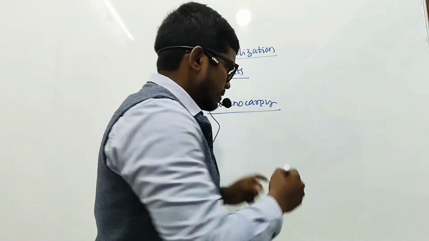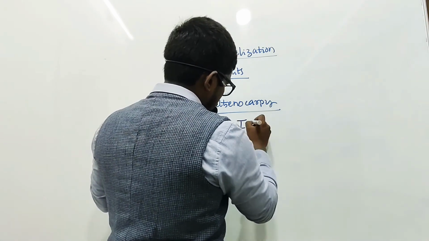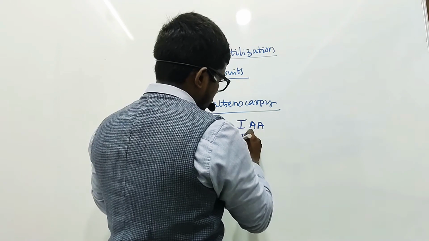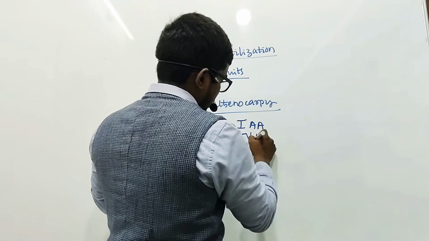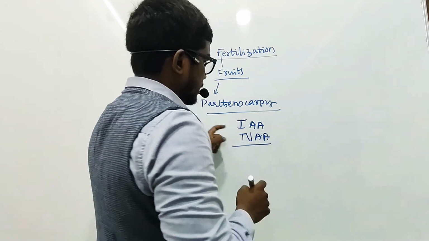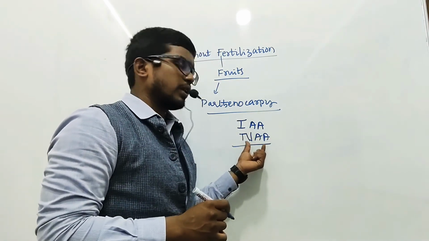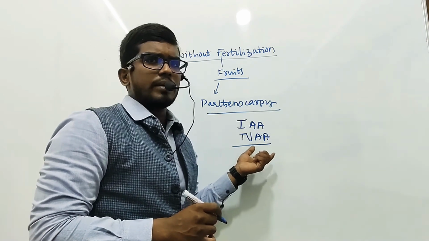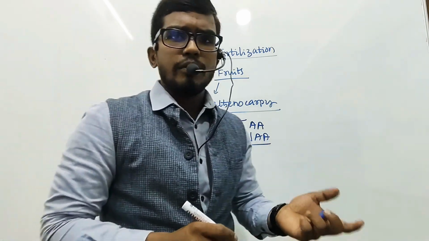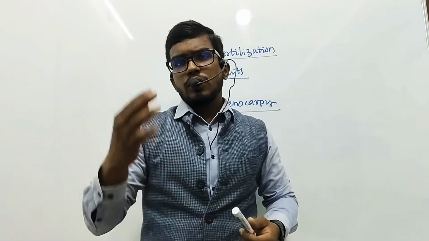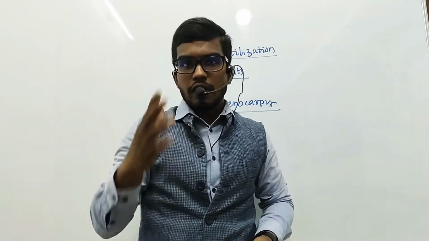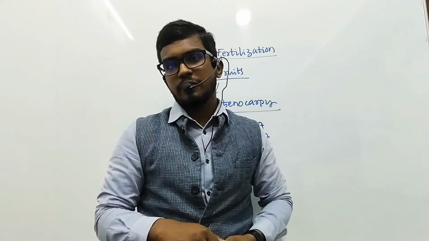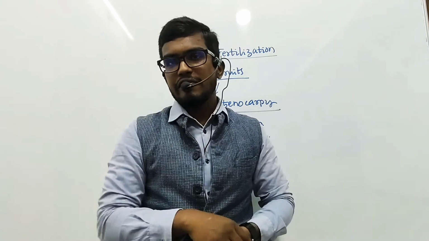We have certain hormones like indole acetic acid or naphthalene acetic acid, which belong to the family of auxins. When these, and also gibberellins, are sprayed before fertilization, the fruits which are formed will be seedless. Without fertilization they will be formed.